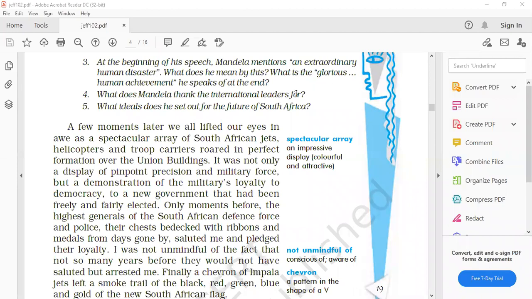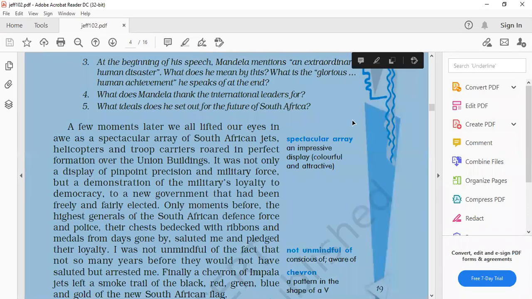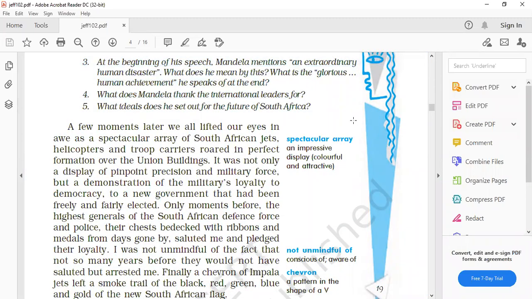The extraordinary human disaster Mandela mentioned in his speech is about the system of apartheid in South Africa, which has caused a lot of inequality and a lot of exploitation of the black people, the native people of South Africa.